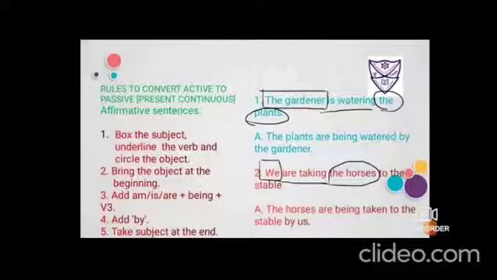So now ing you give it to be, that becomes being. Now the third form of the verb take: take, took, taken. So it is taken. Just keep it in mind that be form and the action verb should be used together. So are being taken to the stable, extra words, then add by and take the subject at the end, that is we, so it changes to us. So it sounds: the horses are being taken to the stable by us.